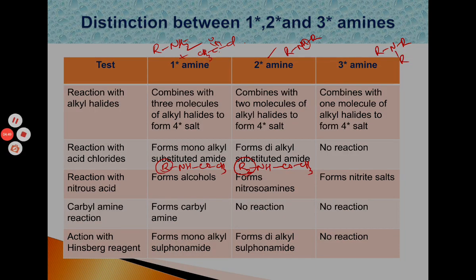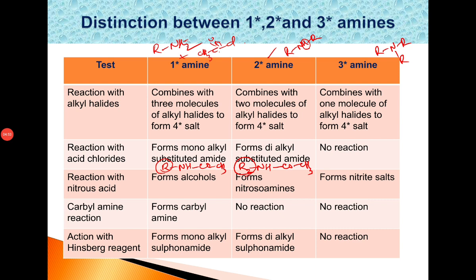Reaction with nitrous acid. Primary amines on reaction with nitrous acid form alcohols with the evolution of nitrogen gas. So primary amines give alcohols, secondary amines give nitrosoamines, and tertiary amines give nitrite salts.